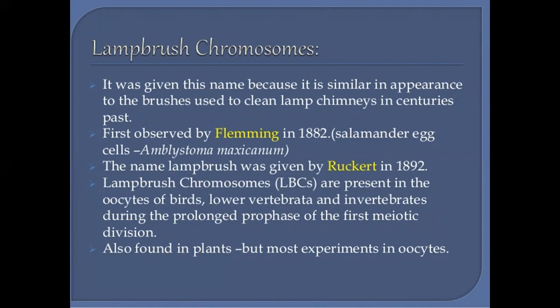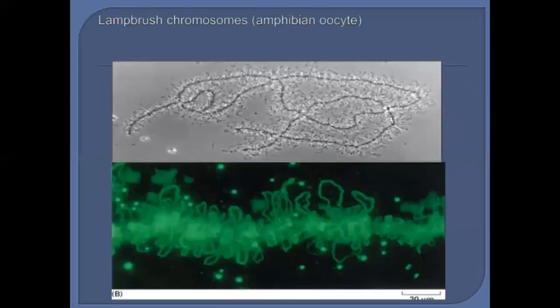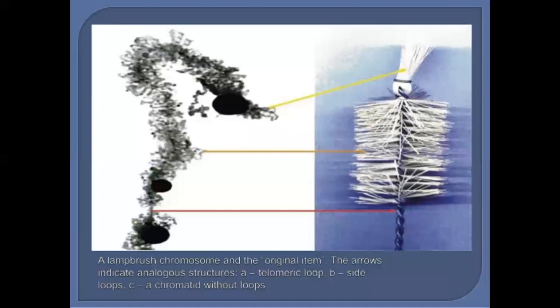LBCs are present in the oocytes of birds, lower vertebrates, and invertebrates during the prolonged prophase of the first meiotic division. They are also found in plants, but most experiments are done in oocytes. This is the lampbrush chromosome in amphibian oocytes. This is the structure of the lampbrush chromosome, which looks like a brush.